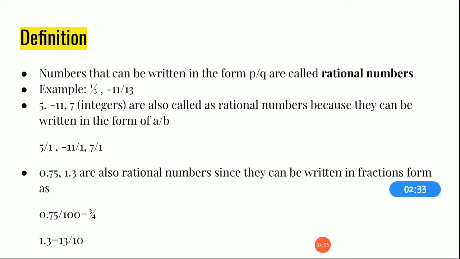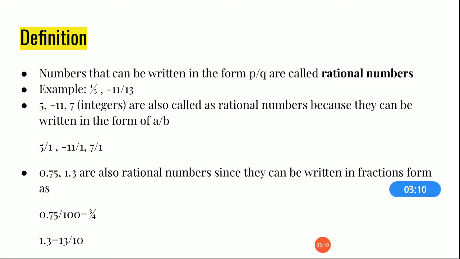What are these numbers? These are called integers. Suddenly, all of a sudden, why are we calling these integers rational numbers? Because you can convert all the integers, be it positive or negative, into a rational number if you write it in the form of P by Q or A by B. Now, if you want to convert this 5 into a rational number, what should we do? You have to put 1 in the denominator. Then it becomes 5 by 1, which is in the form of P by Q. That means it is a rational number.